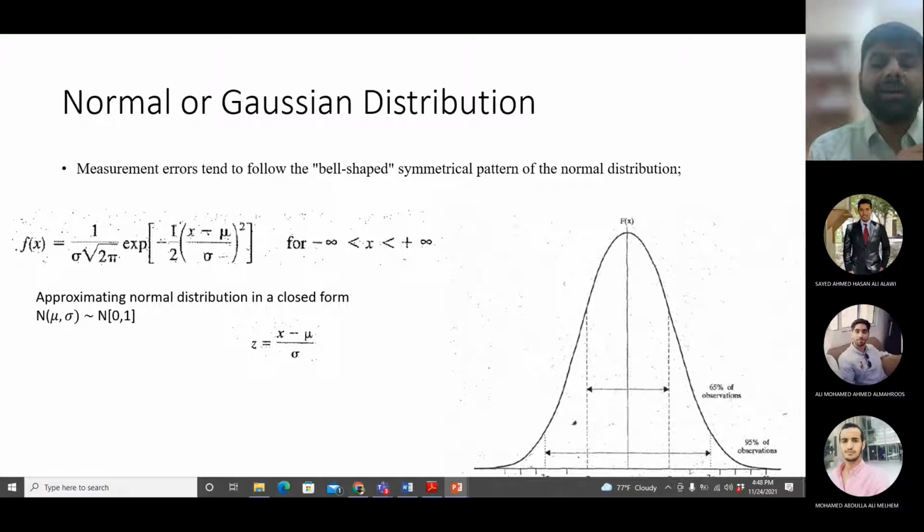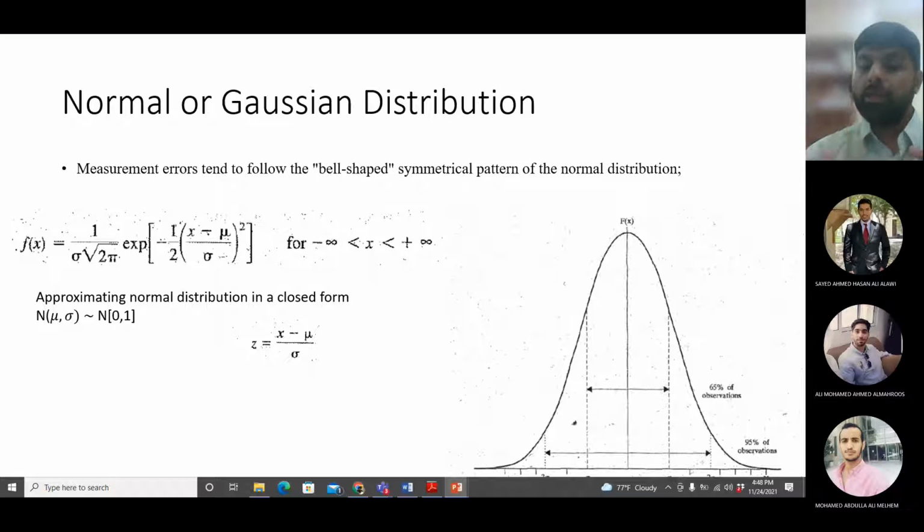And what is unique about a standard normal distribution? Its mean and variance. For a standard normal distribution, the mean is always 0 and the variance is always 1.